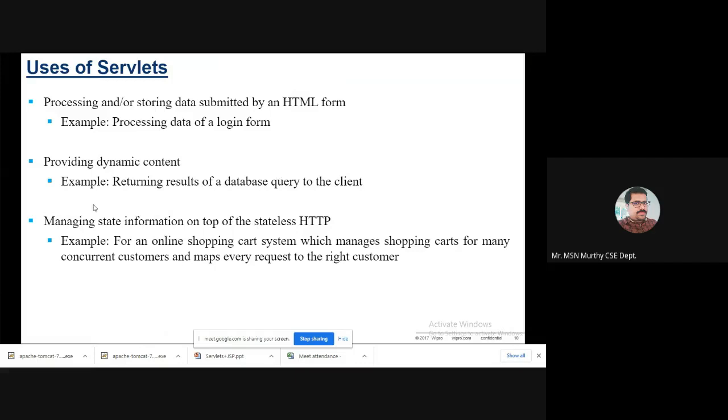Not only that, it is also useful for managing state information on top of the stateless HTTP protocol. HTTP is a stateless protocol, it does not maintain the state. For example, an online shopping cart system manages shopping carts for many concurrent customers, and maps every request to the right customer. That is the maintenance of the state, even though HTTP is a stateless protocol.